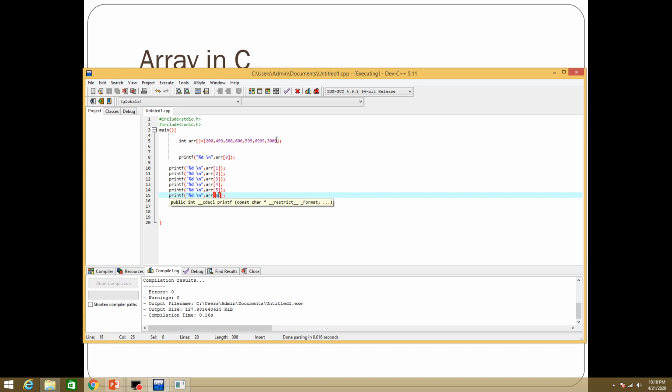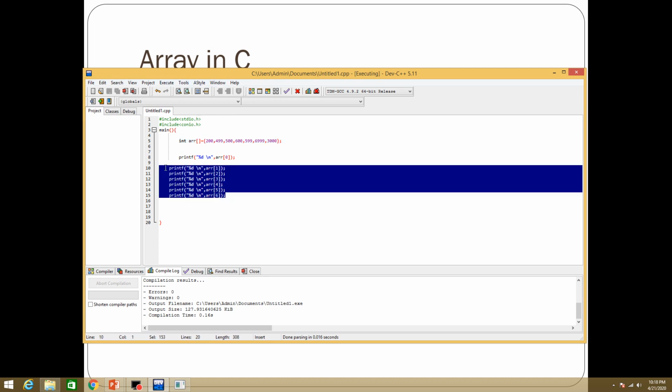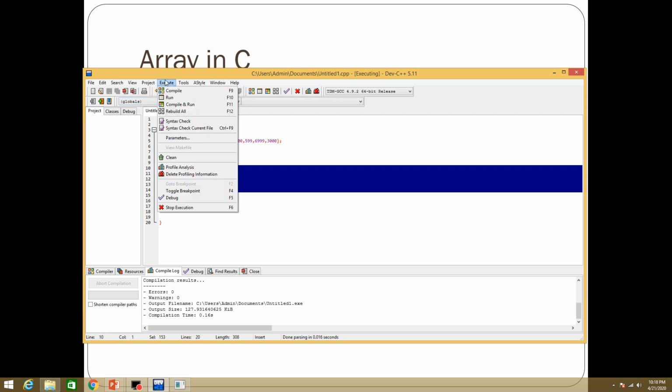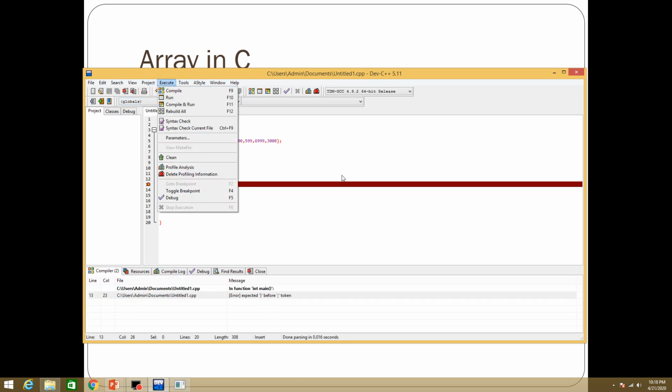So there are a total of 7 values, and the compiler will assign the size of the array as 7, because I am initializing the array with 7 values. Automatically the compiler will give the size of the array as 7, and it prints the values. Okay, let's compile it.